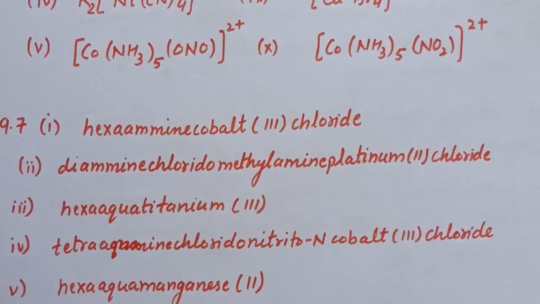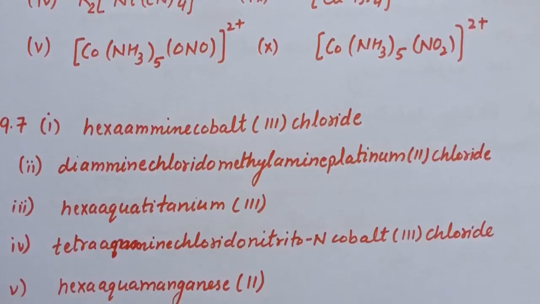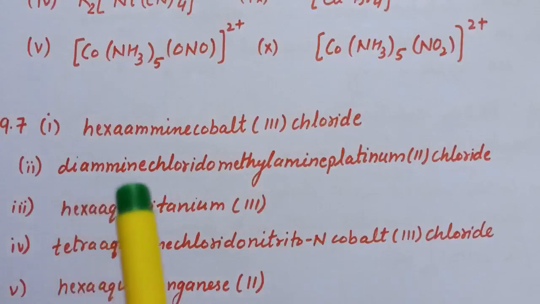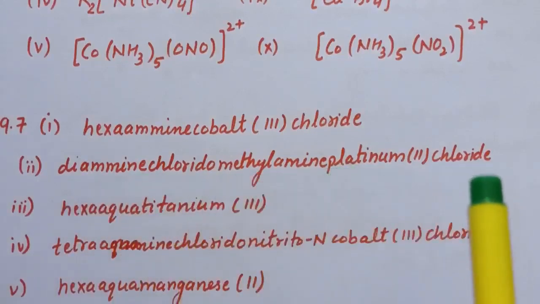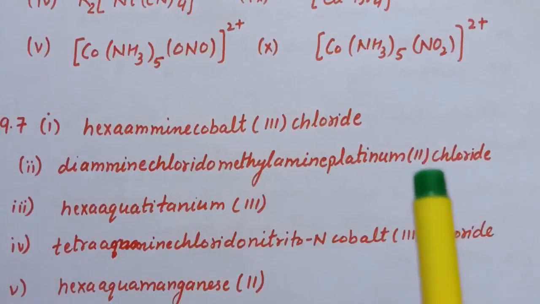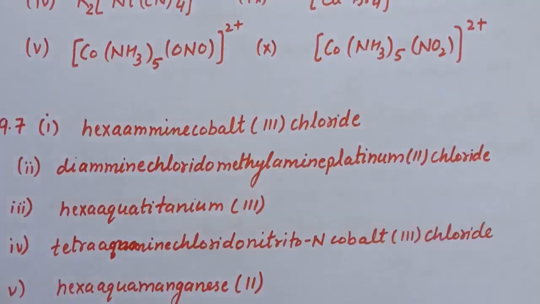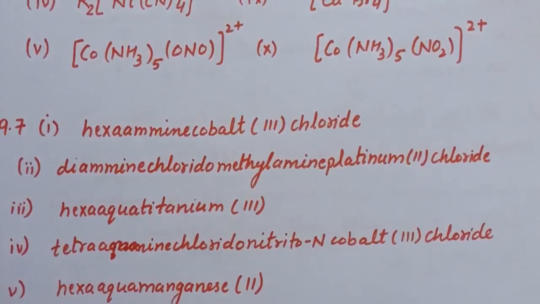Second is, the IUPAC nomenclature for second is, so here we have three ligands, ammonia, chloride ion and methylamine. So we will name according to alphabetical order. So the IUPAC nomenclature for second part is diamine, chlorido, methylamine, platinum 2 chloride. It is oxidation number of platinum is 2. So platinum 2 chloride. Third is, the name for third is hexa-aqua titanium 3. The oxidation number of titanium is 3.